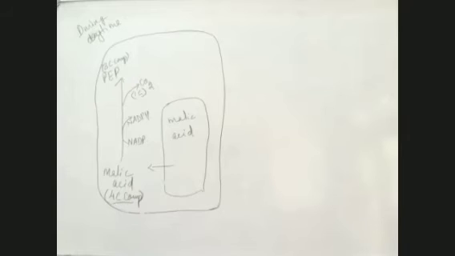So carbon dioxide is already here, and RUBP is also here. This carbon dioxide is accepted by this RUBP, and once it is accepted by RUBP, what starts?